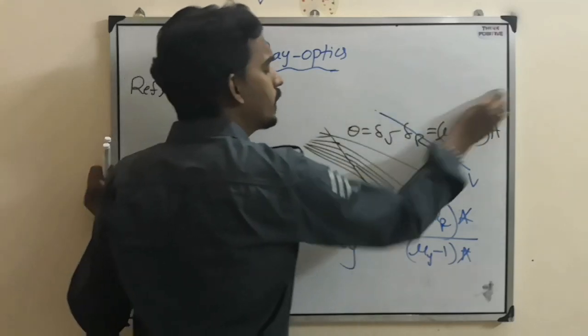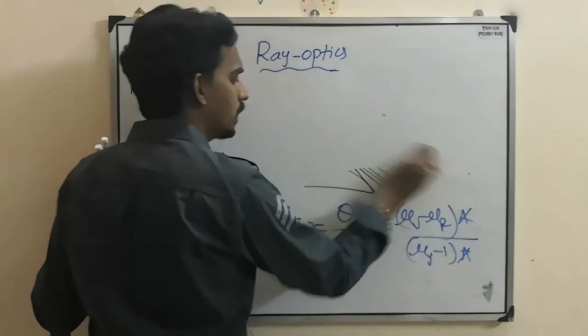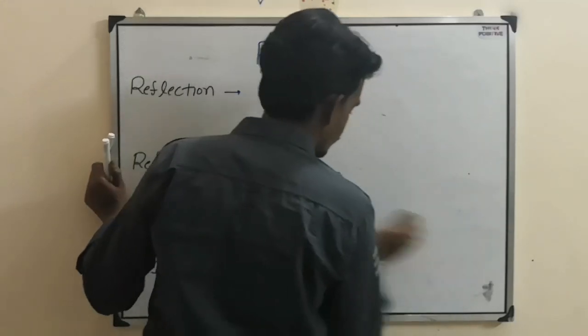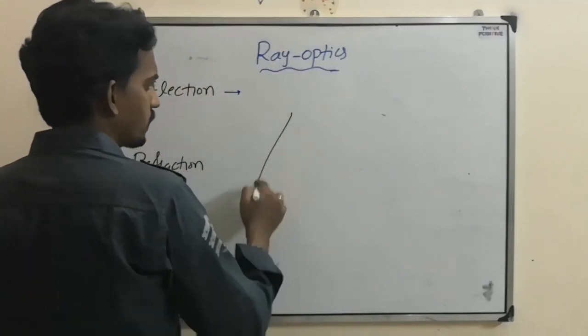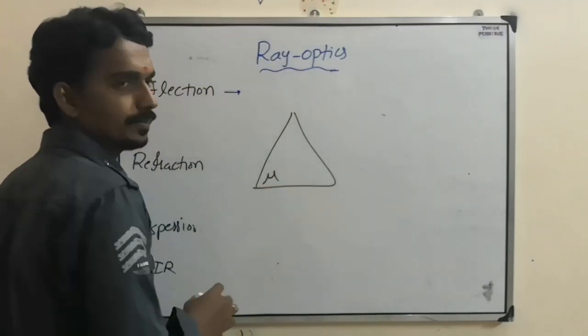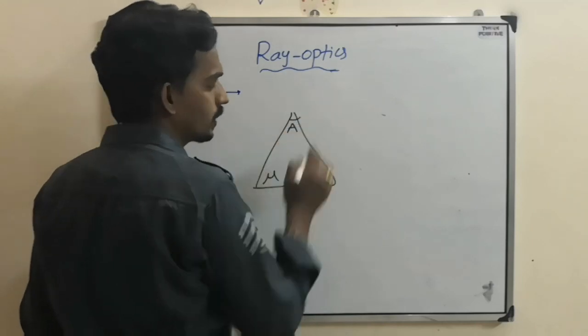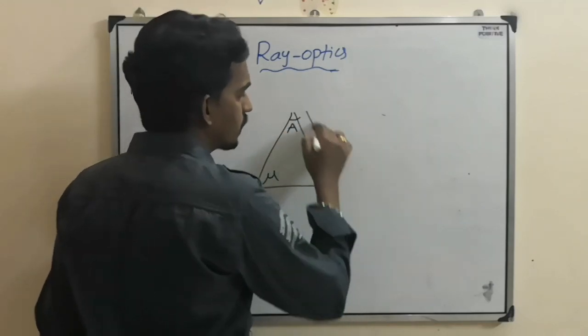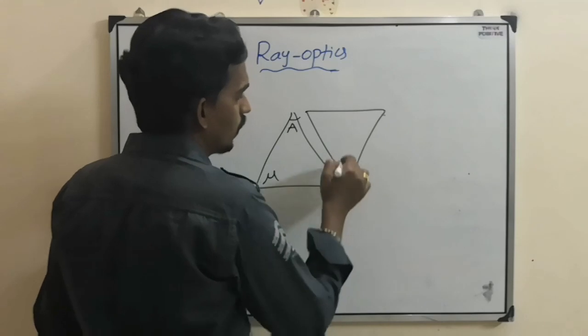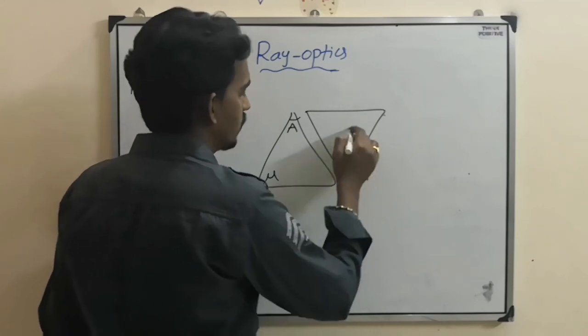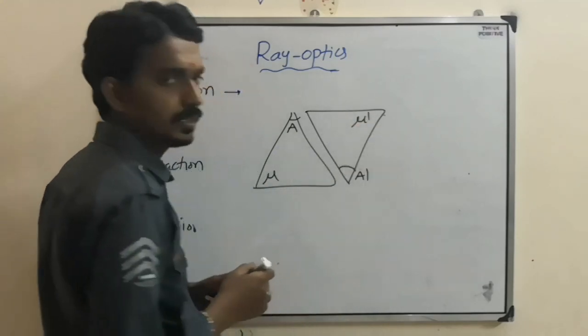But here one more important topic is there, based on which they usually ask questions. Let's take one prism with refractive index mu and angle of prism A. Let's take another prism and arrange it in this manner, whose angle of prism is A dash and refractive index mu dash.